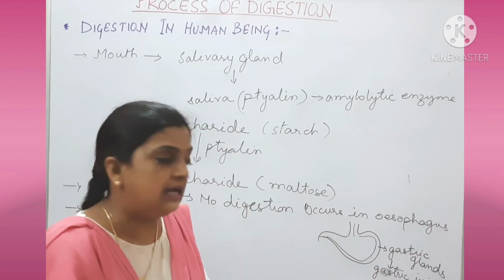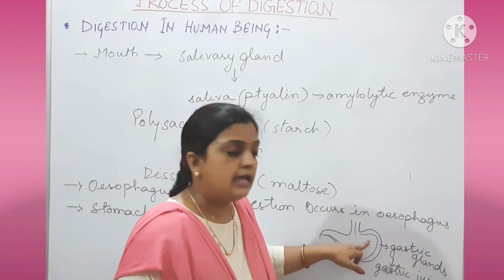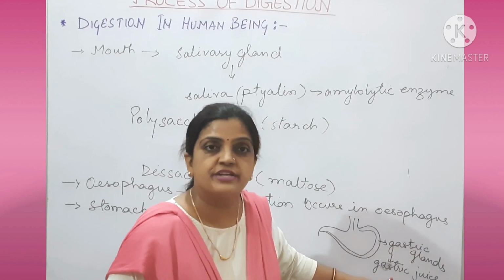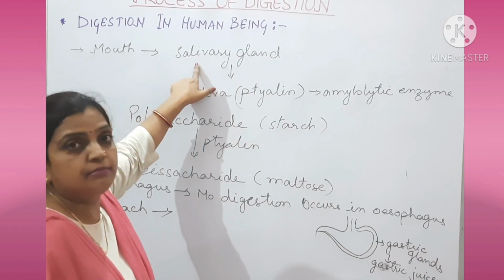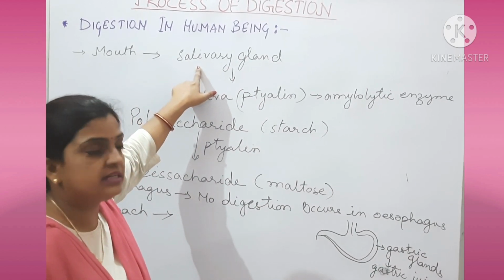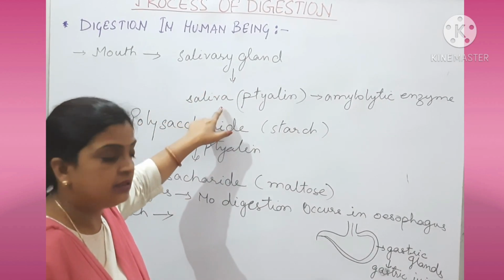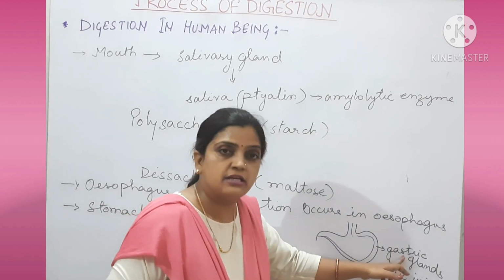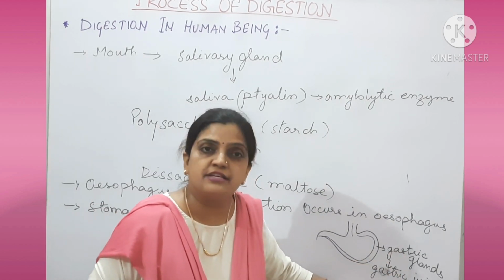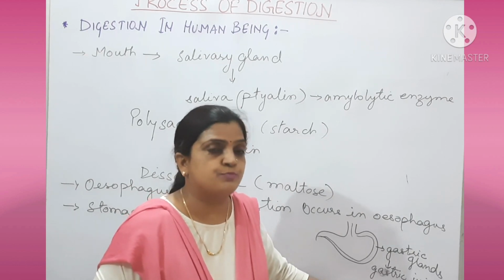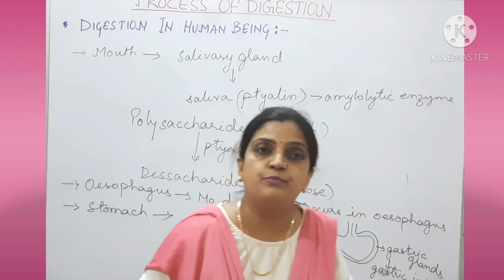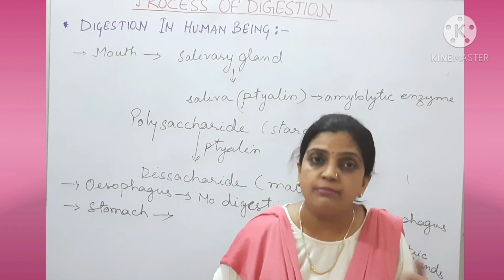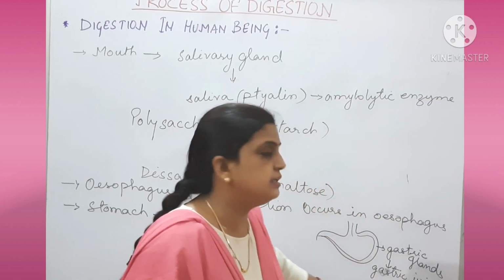Similarly, in the mouth the salivary gland was present and secreting saliva. Here in the stomach, the gastric gland secretes gastric juice, which digests the various components of food within the stomach. I'll come to this point a little later.